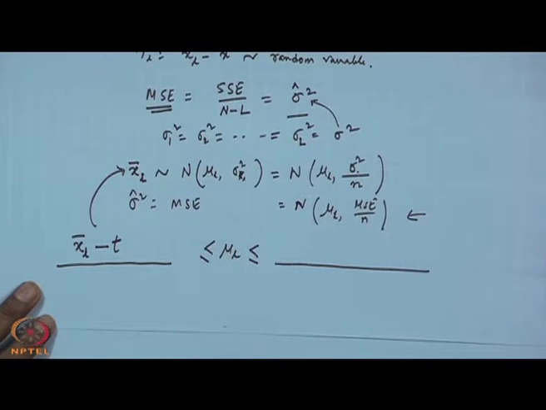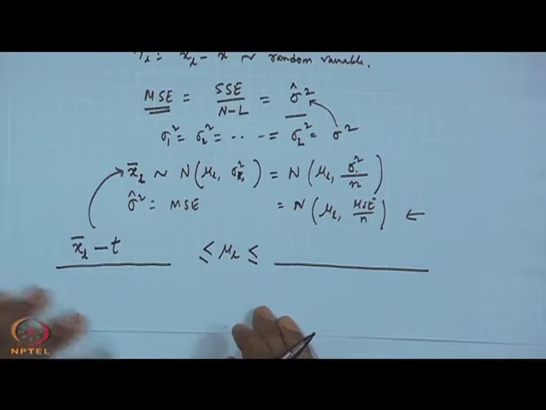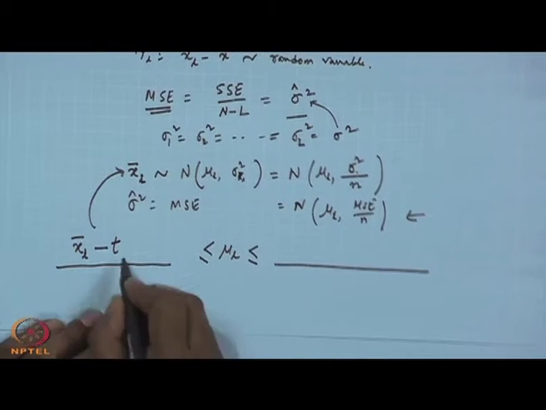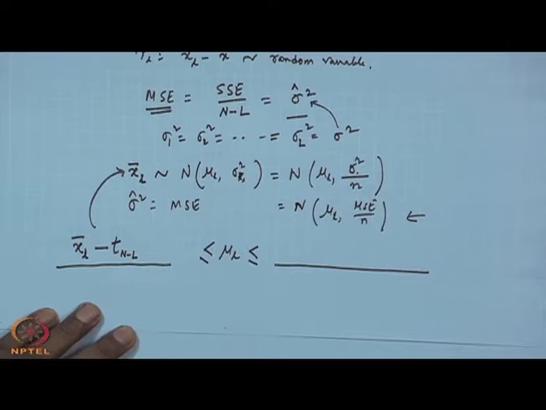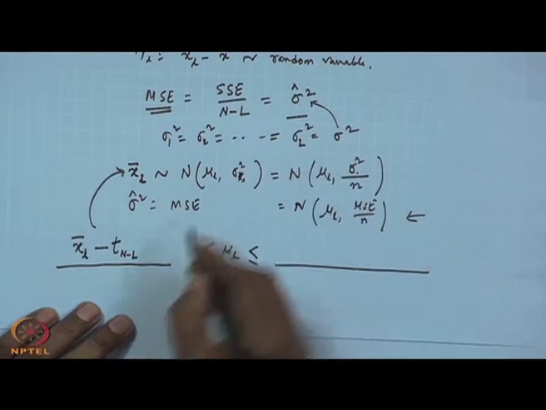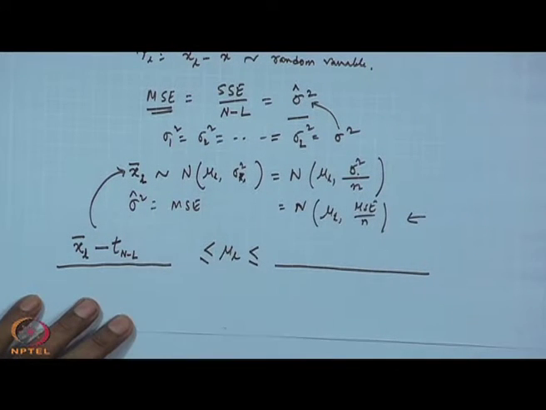Now, what will be the degrees of freedom in this case? You will find the t distribution degrees of freedom will be n minus L. And I think you can remember the earlier two population case, we went for n1 plus n2 minus 2.